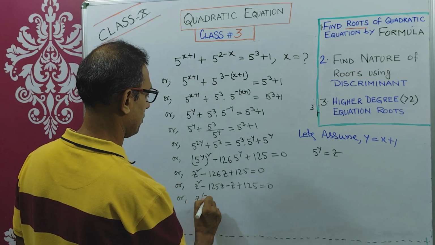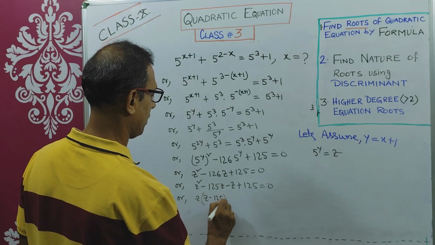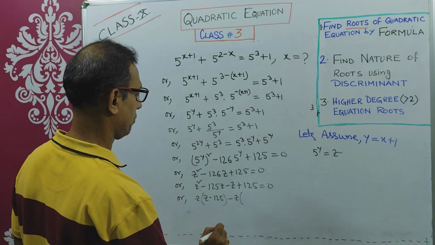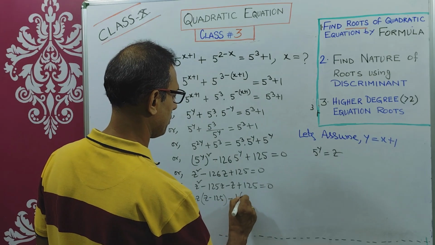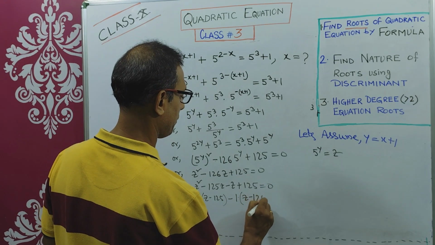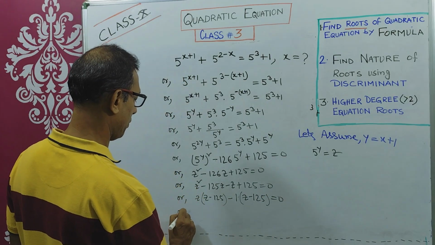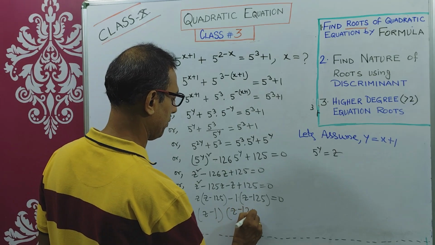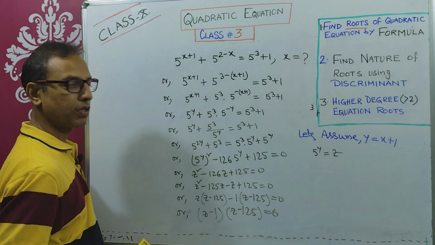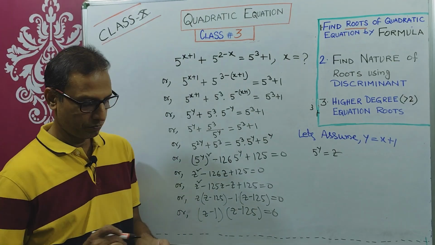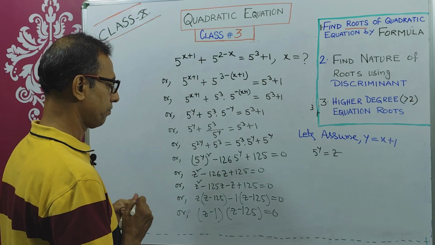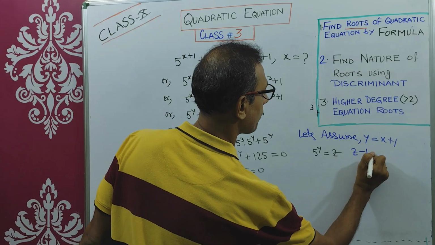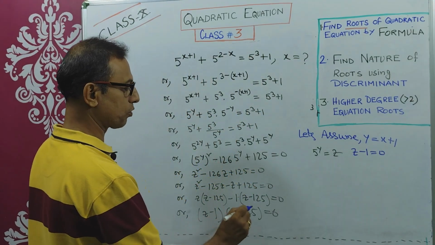z into z minus 125 minus of 1 into z minus 125 equals to 0. Therefore, z minus 1 into z minus 125 equals to 0. Right? Now we apply zero product rule. How will we do that? Either z minus 1 equals to 0 or z minus 125 equals to 0.